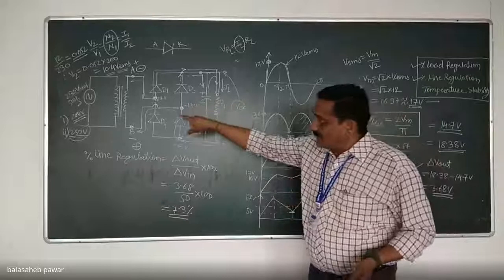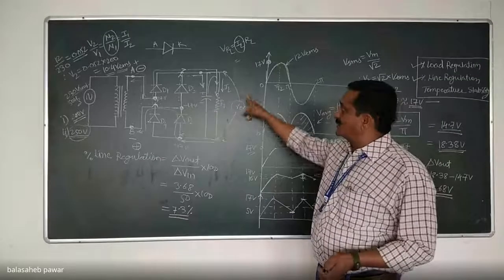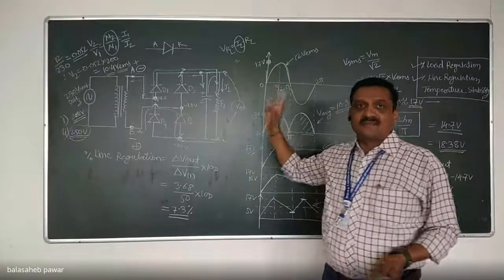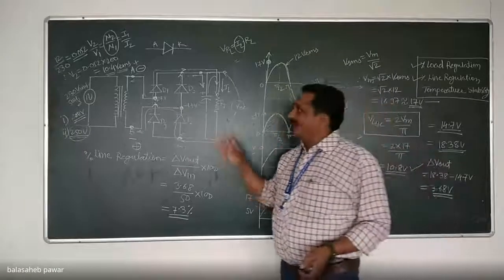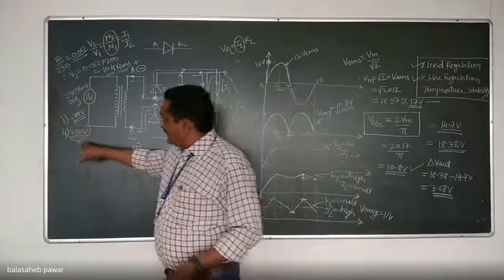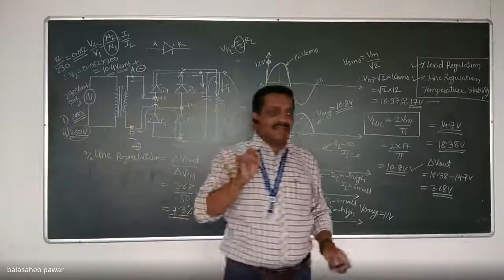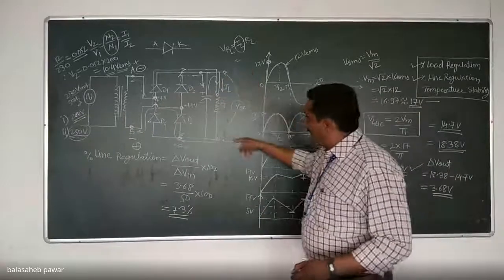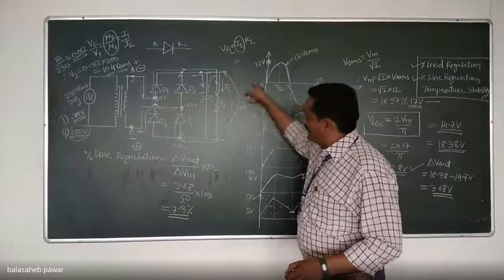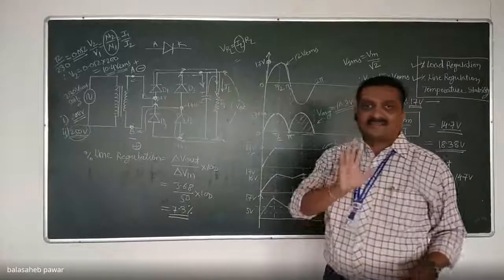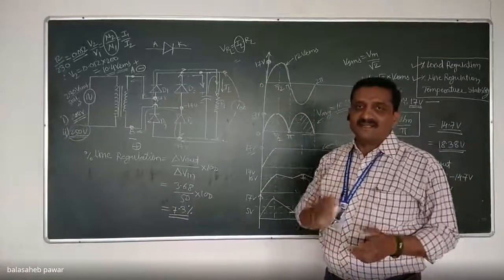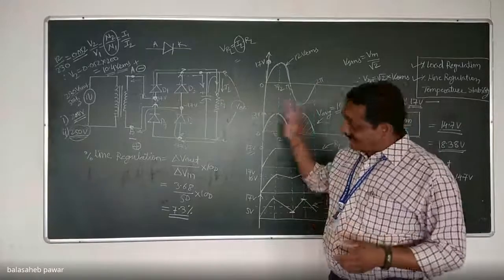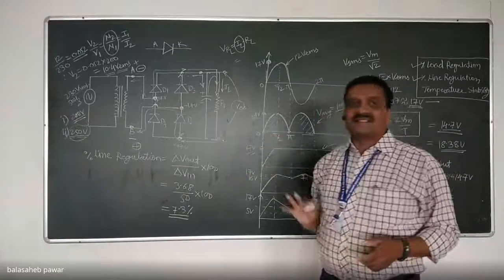If that input goes to 230, still the output of that device will remain 17. And for the last condition, even if that input goes to 250, still the output of that regulator, which I will connect at the output of this unregulated power supply, will remain 17. Is it okay? So in that case, how much will be the percentage line regulation?